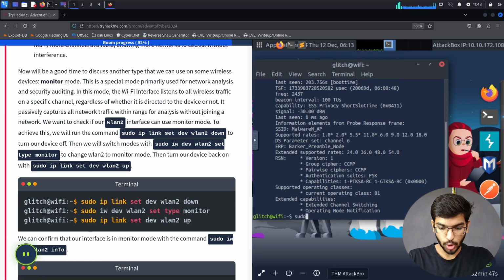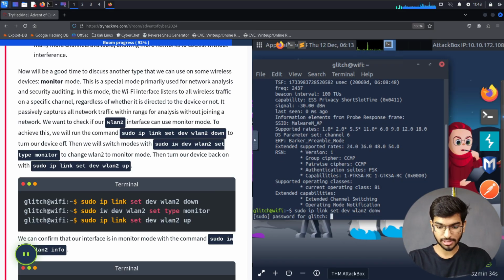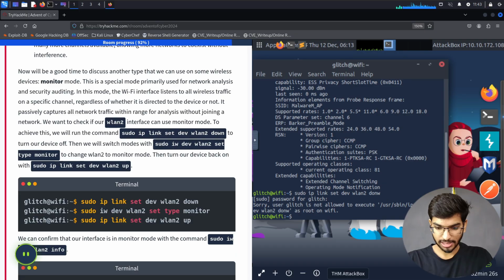I'll say sudo ip link set dev wlan2 down, which is going to turn off my interface. Since I'm using sudo, I need to specify my password, which is password321, and it says sorry glitch, you're not allowed to execute wlan as root.